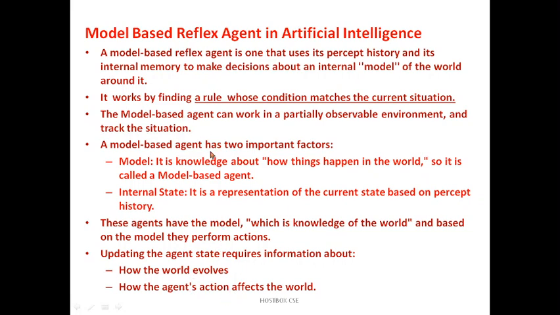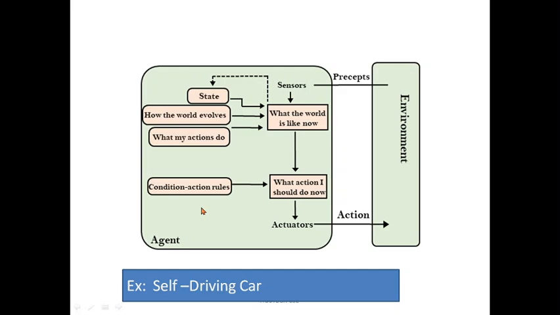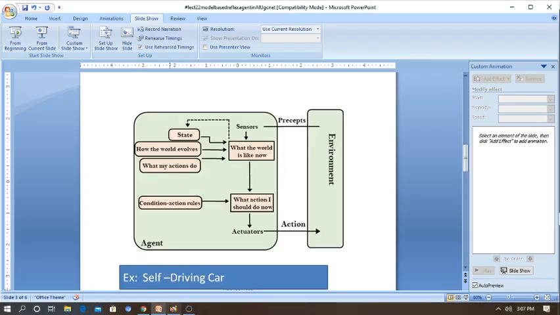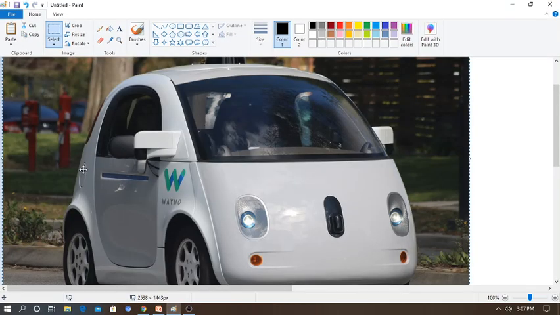Let's go for a real time example. Consider the self-driving car introduced by Google's company Waymo. Assume the car is the agent, with the agent software as a rational agent. Remember, this model based reflex agent has a model with some past history, and whenever they went for trials, a lot of drawbacks happened. Today, countries like the US have successfully launched this car. That is my agent: a self-driving car, with no need for anything else.